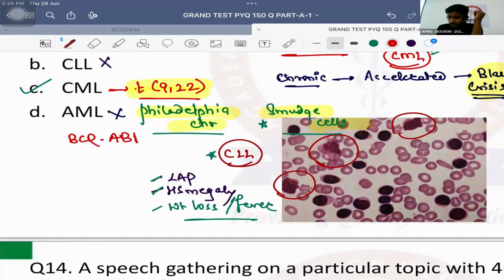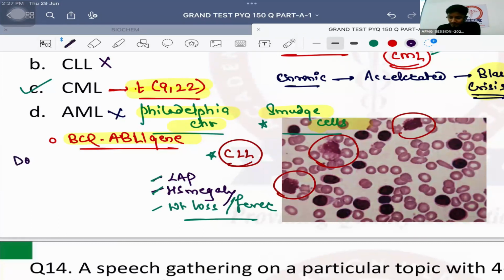ये भी question आ चुका है, ठीक है? So it shows the BCR ABL1 gene translocation. Okay, so that's the important. And इसकी वजह से क्या हो जाता है? The tyrosine kinase enzyme is activated. And क्या रोल होता है tyrosine kinase enzyme का? It favors cell division. तो जितनी ज्यादा tyrosine kinase enzyme activate होगी, उतना ज्यादा cell division होगा. And that's why there is cancer in the patient or chronic myeloid leukemia.